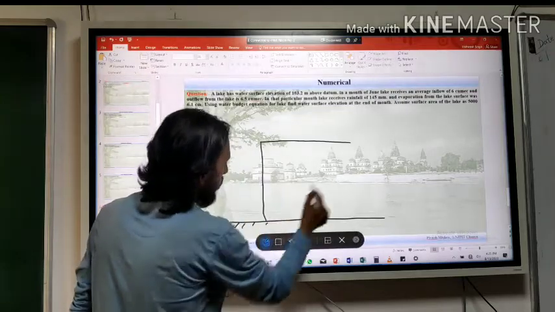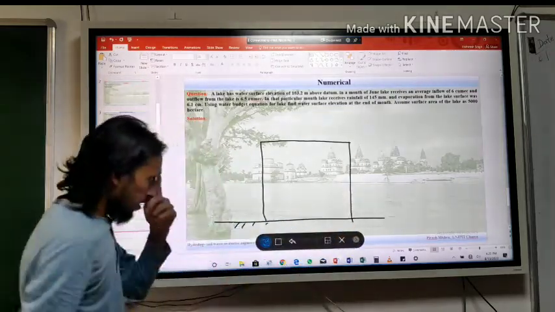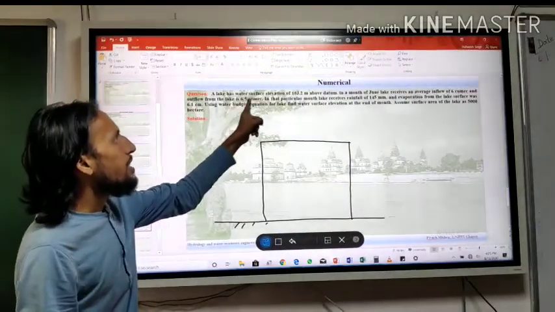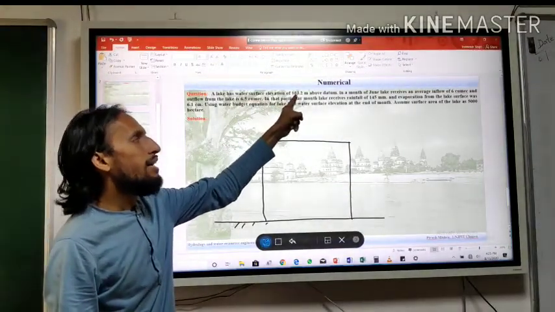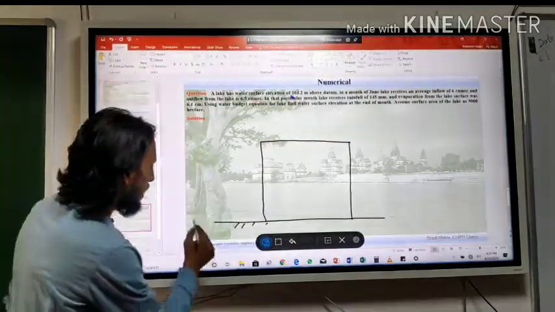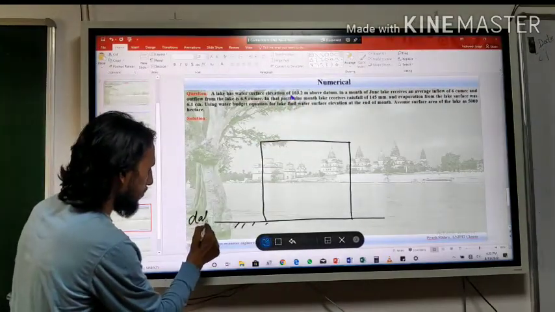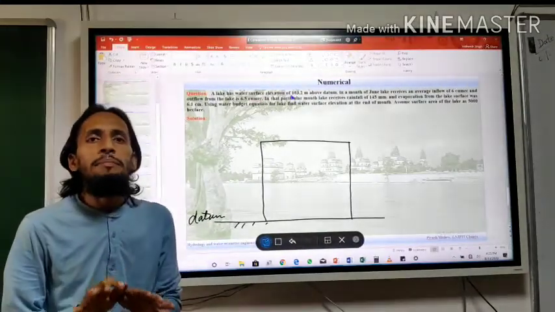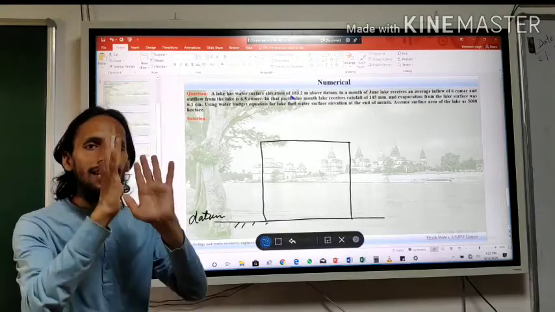Let us say this is your lake, and it says the water surface elevation of the lake was 103.2 meter above the datum. Let us say this is your datum. What is datum? Datum is some baseline from where you do calculation.